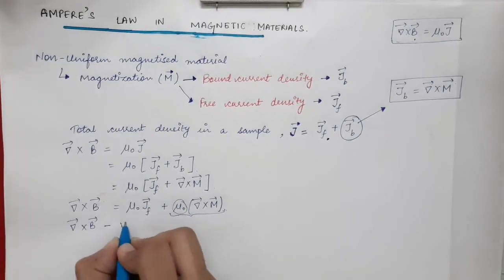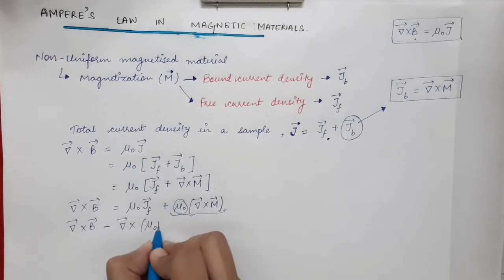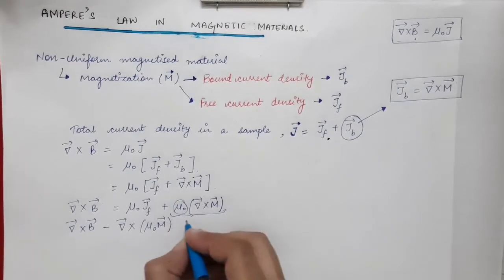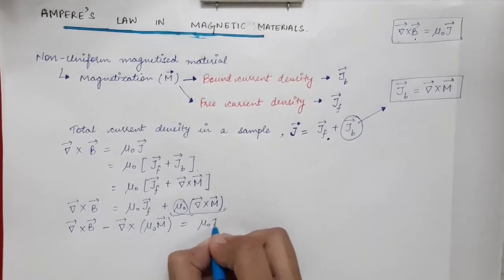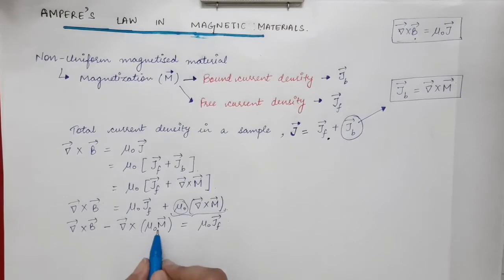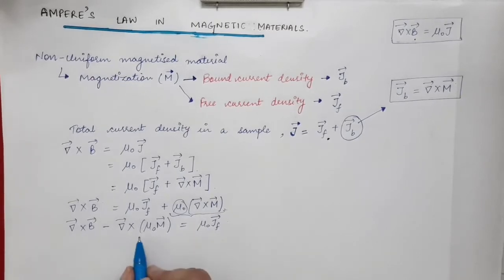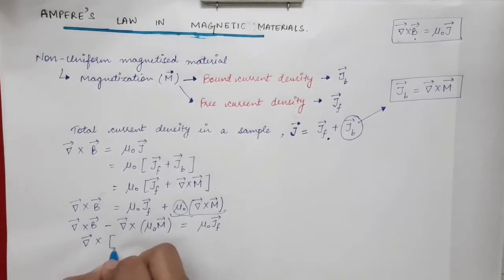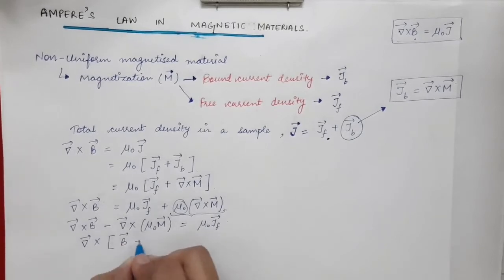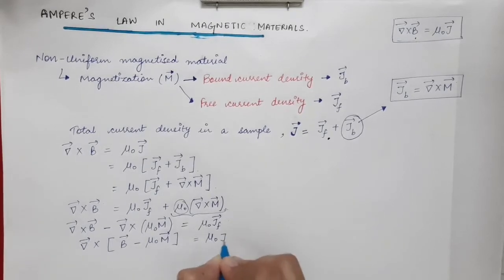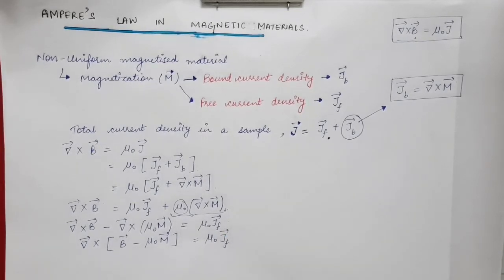So you can write it as curl of mu naught times M vector, equal to mu naught times JF vector. Now we can club these two terms: curl of B vector minus mu naught times M vector is equal to mu naught times JF vector as it is.